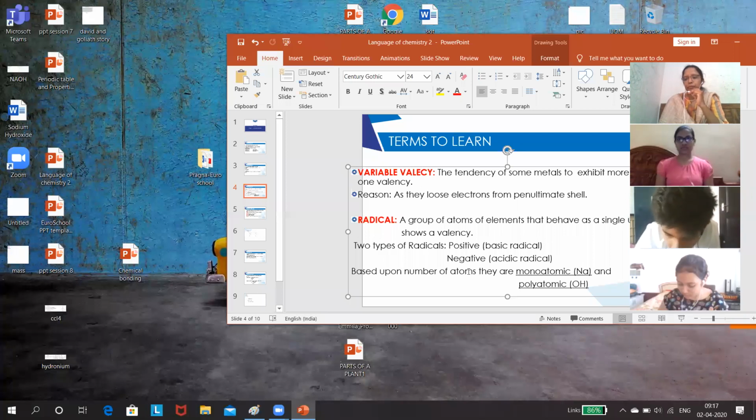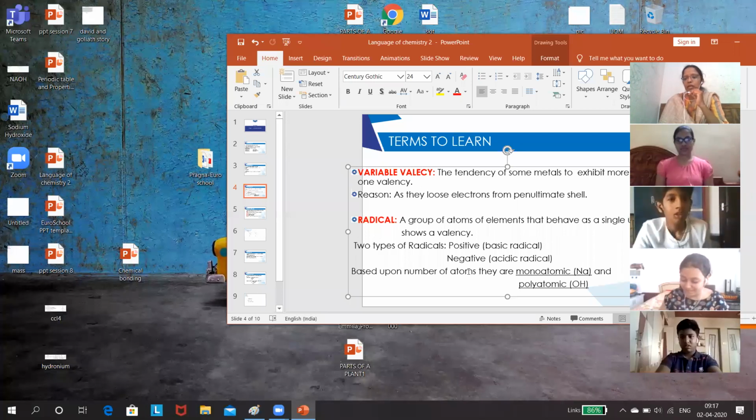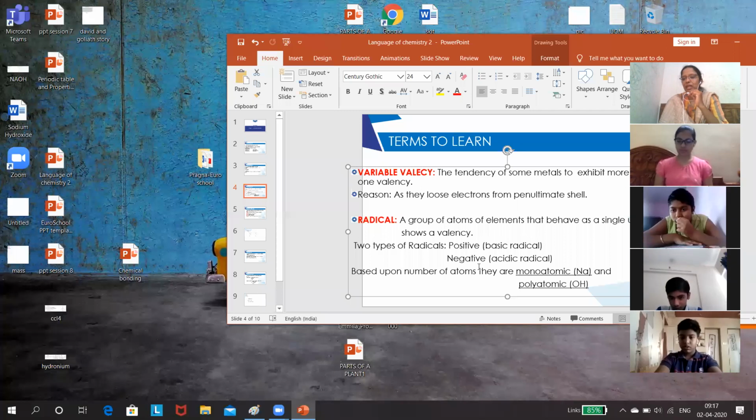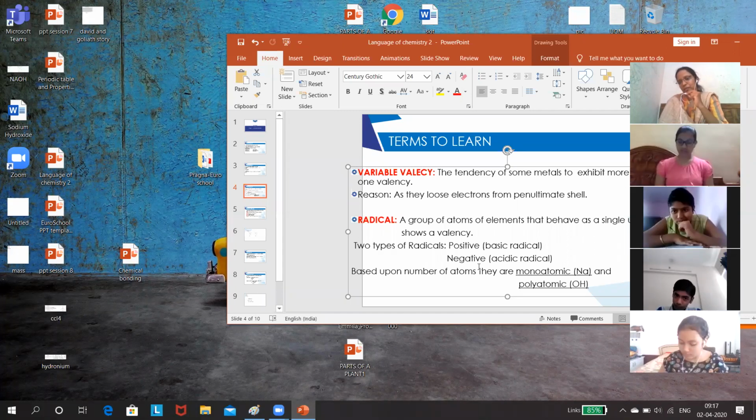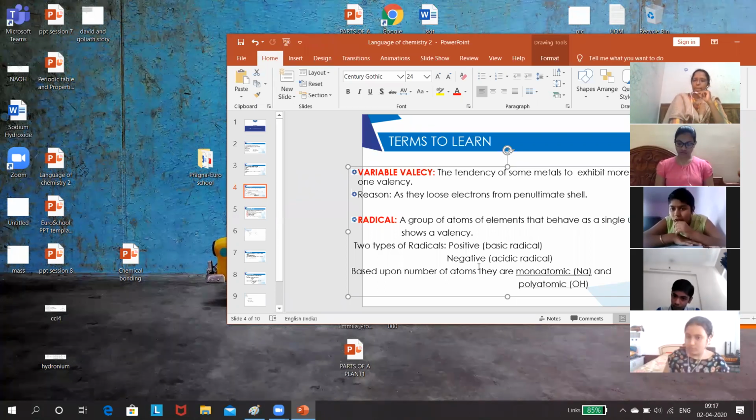Cr2O7 -2. Then coming to negative radicals: MnO4 minus, manganate. OH -1, CO3 minus 2, sulfate, sulfide. Yes, very good. Oxide, N -3.